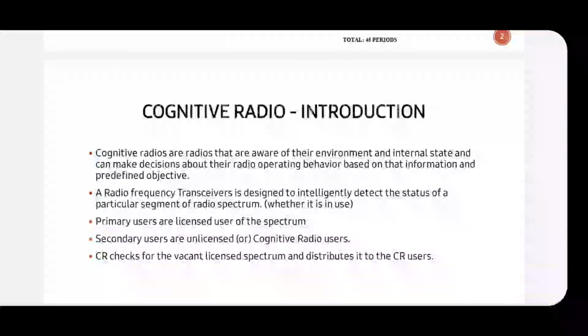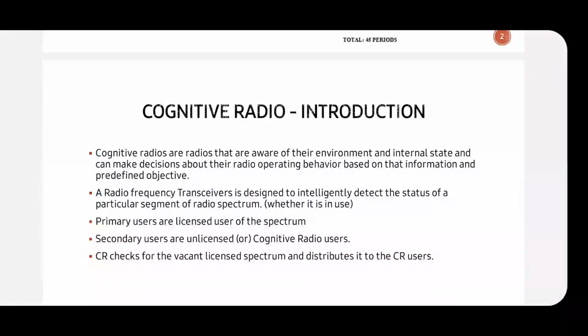Now I will tell you a concept and you can connect cognitive radio with it. The air around us is called spectrum. That spectrum consists of a number of frequency bands. These spectrums are sold to many companies. There are many cellular companies like Airtel, Aircel, BSNL, Jio. Each of these companies will buy a spectrum, that is a spectrum limit, from one frequency band to another frequency band. This will be the limit of an individual company.